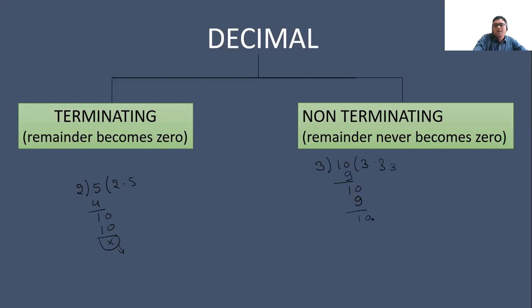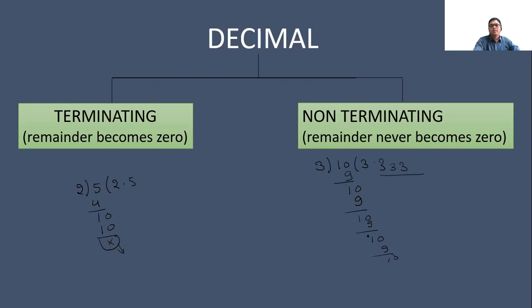It will never be terminating. Non-terminating means the remainder will never be 0. And in the case of terminating, the remainder will be 0. If the remainder is 0, there is no further need to divide.